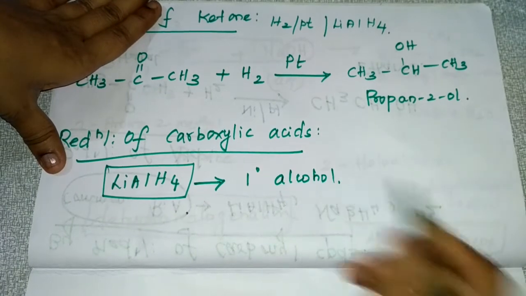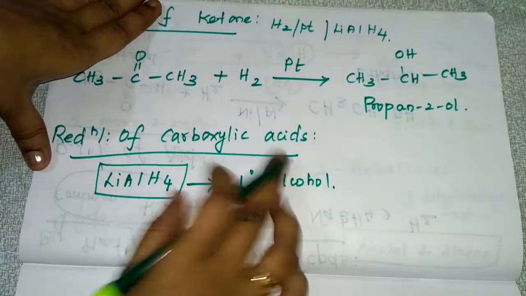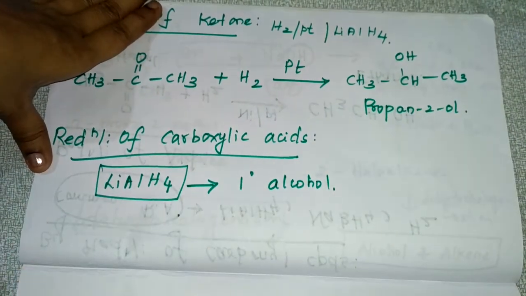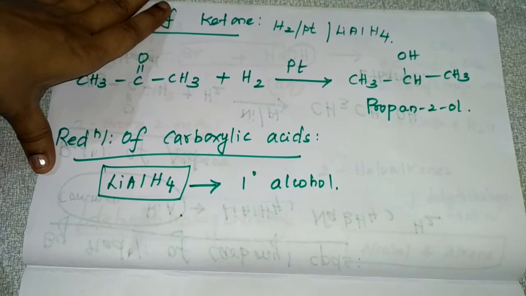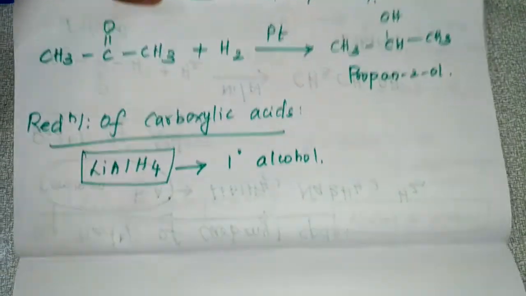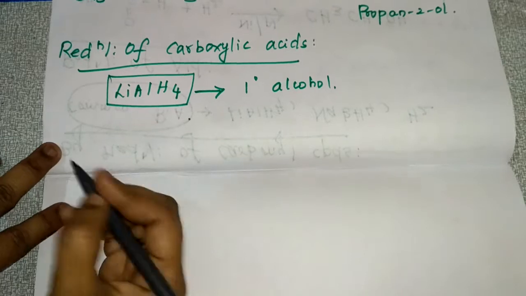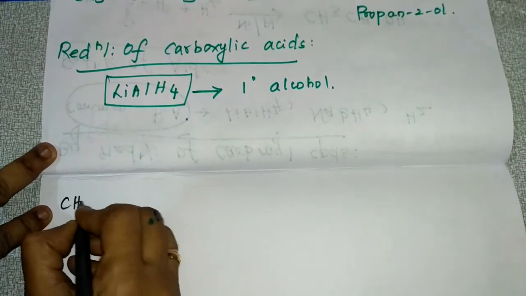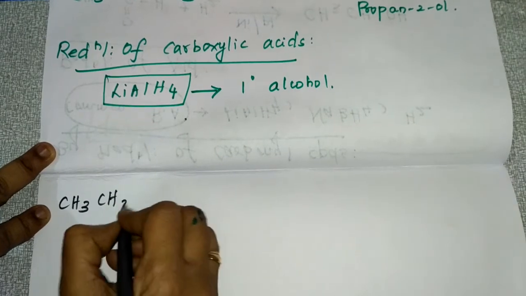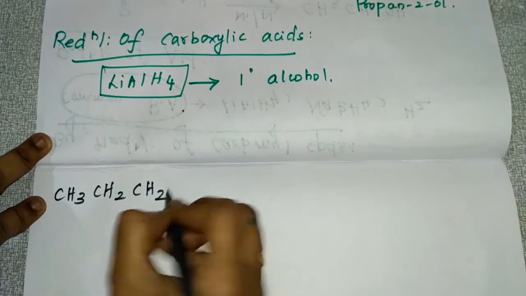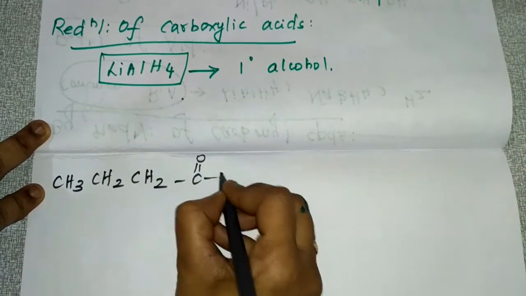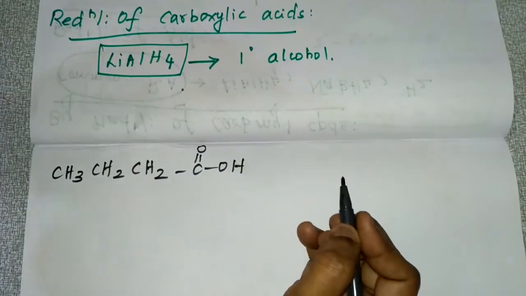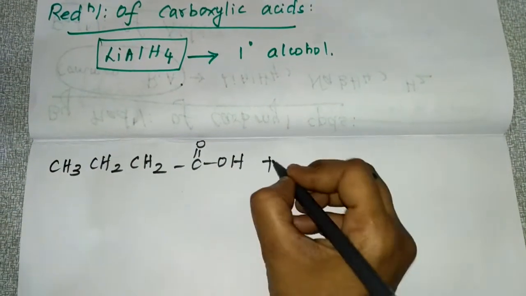Please keep it in your mind. For reduction of carboxylic acid, you have to use lithium aluminum hydride to give primary alcohol. So I'll give you a reaction example for this. We'll take butanoic acid, CH3 CH2 CH2 C double bond O OH. This you have to reduce with lithium aluminum hydride.